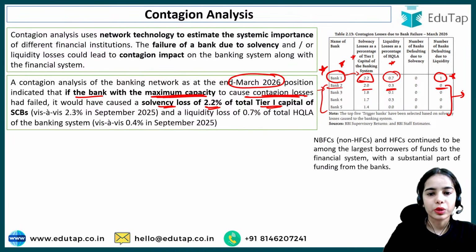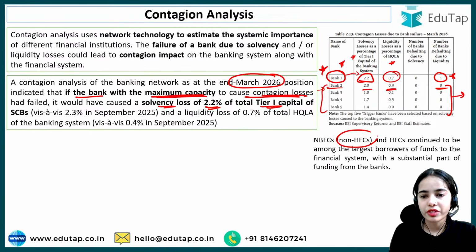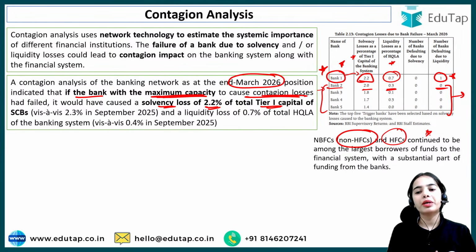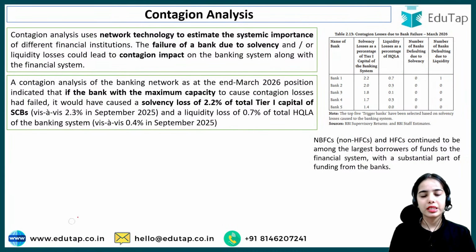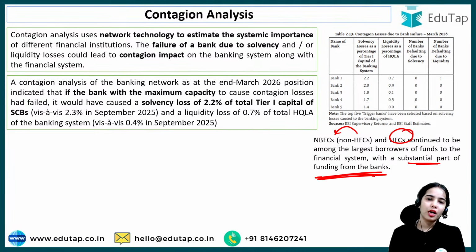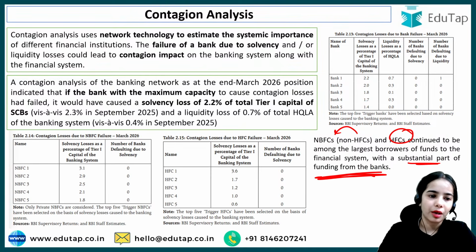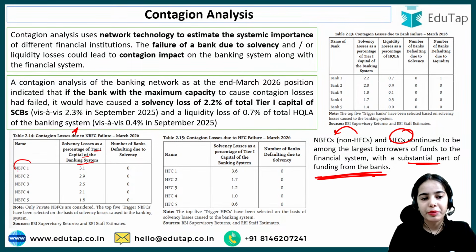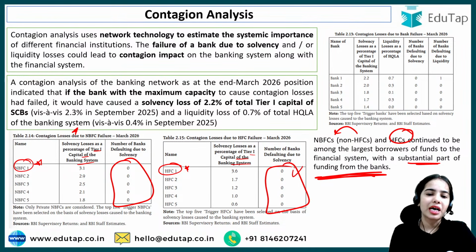Okay. Now, coming to the NBFCs: the non-housing finance companies continue to be among the largest borrowers of funds from the financial system. So the non-housing finance companies, the NBFCs, and the housing finance companies continue to be amongst the largest borrowers of funds from the financial system, with a substantial part of funding from the banks. Now, contagion losses due to NBFC failure. So yes, tier 1 capital will be lost for the banking system if NBFC 1 is failing, but the banks will not default. Similarly, if the housing finance company is failing, yes, tier 1 capital of the banking system will be lost, but the banks will not fail.